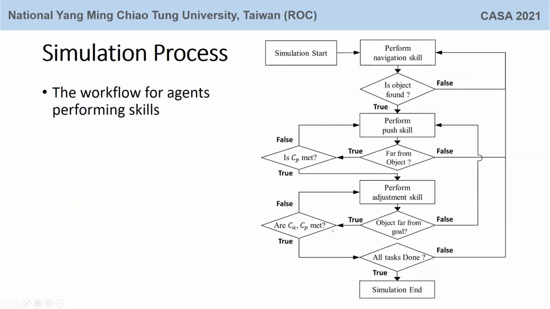The agent follows a workflow to perform skills. The agent starts by finding a passive object and pushing it to the goal. When the constraint CP is satisfied, the agent tries to perform the adjustment skill to satisfy the constraints CA and CP.